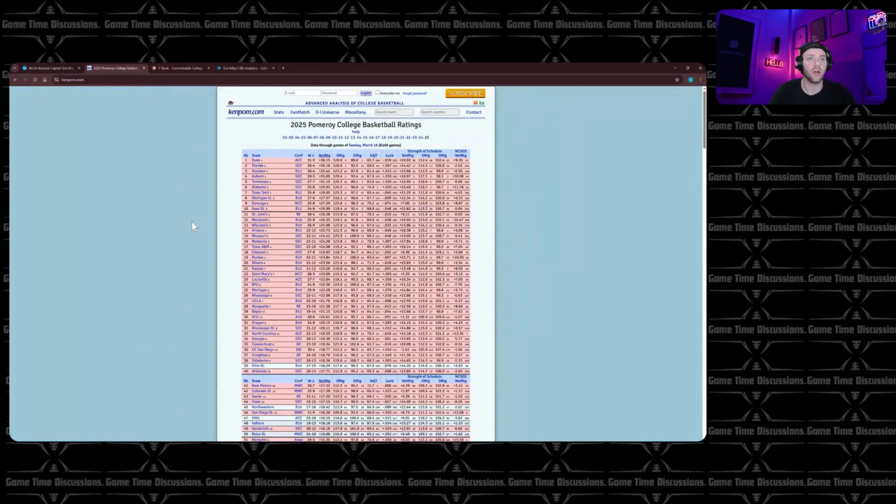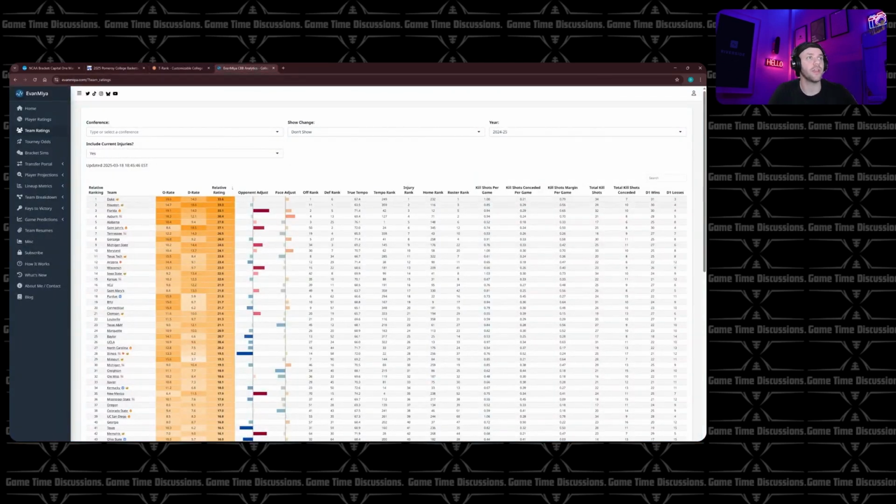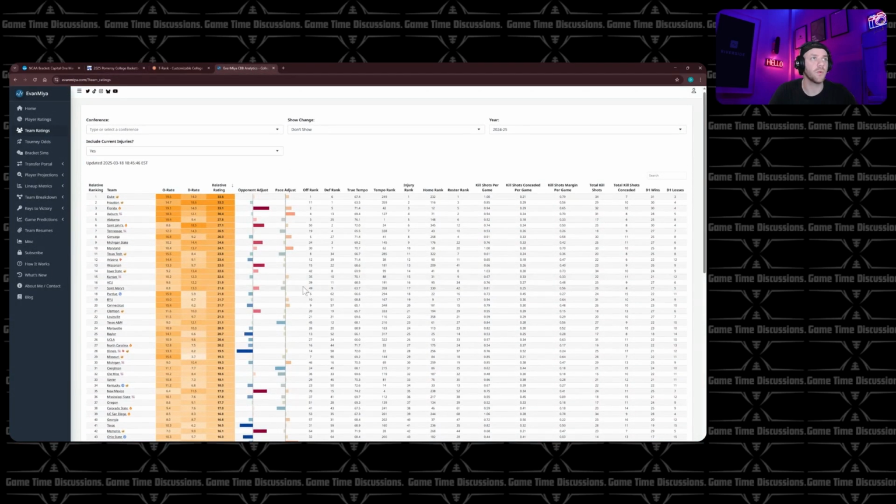And then on KenPom, so KenPom is for the whole year to be transparent. Michigan at 25th, UC San Diego only at 36th. So this is an area we could really see a big upset. I don't necessarily know that I think that'll happen, but I think it's something that we need to keep an eye on. This isn't one to just look over. And then if you look at relative rating with EvanMiya, Michigan on 30th and UC San Diego at 39th, and they're on fire right now.